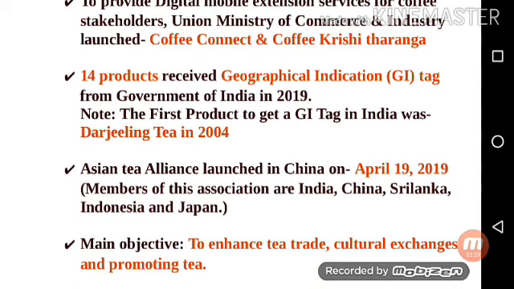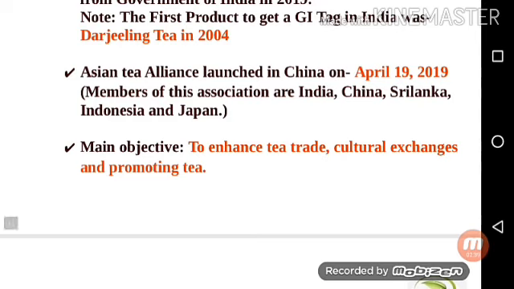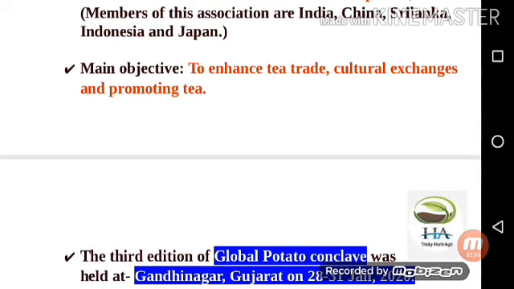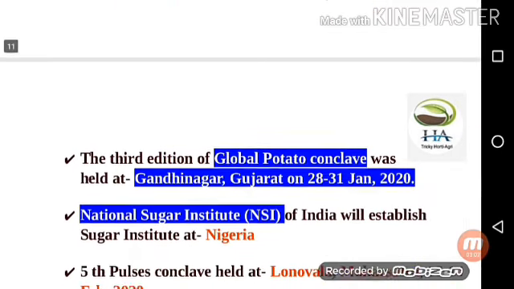14 products received the geographical indication GI tag from the Government of India in 2019. Note the point, the first product to get a GI tag in India was Darjeeling tea in 2004. Next point is the Asian Tea Alliance launched in China on April 19, 2019. Members of the association are India, China, Sri Lanka, Indonesia and Japan. The main objective of this association is to enhance the tea trade, cultural exchanges and promoting tea.